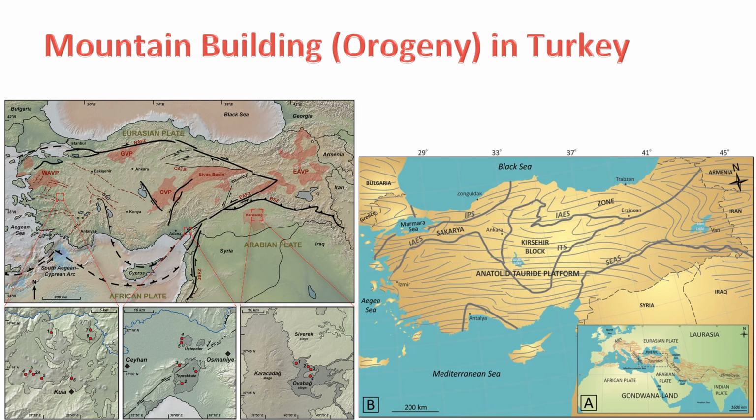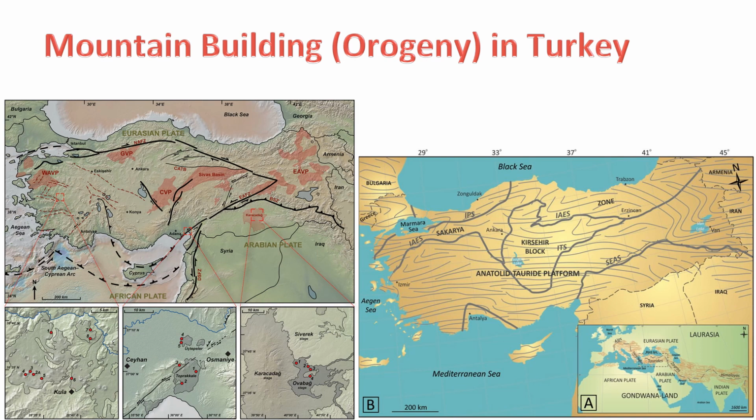7. Extensional tectonics. In addition to compressional forces causing uplift, extensional tectonics have played a role in shaping certain regions. The process of crustal extension and rifting has influenced the formation of grabens and horsts, contributing to the topographic diversity in Turkey.